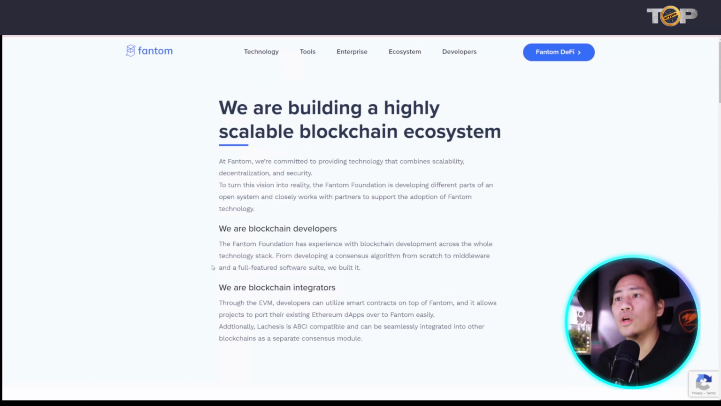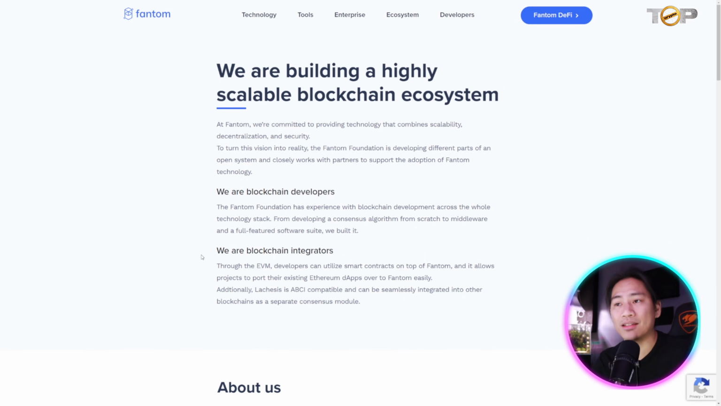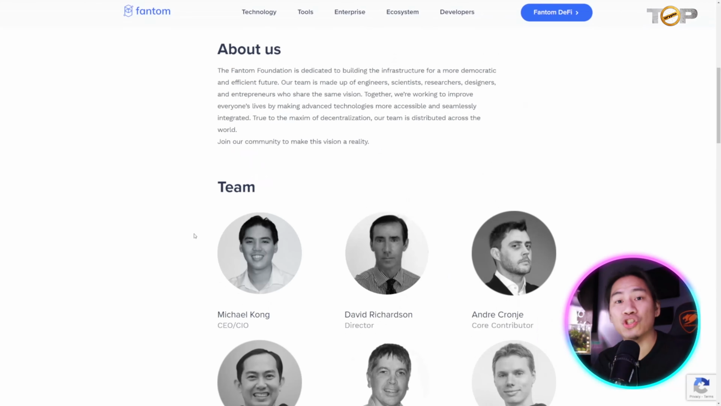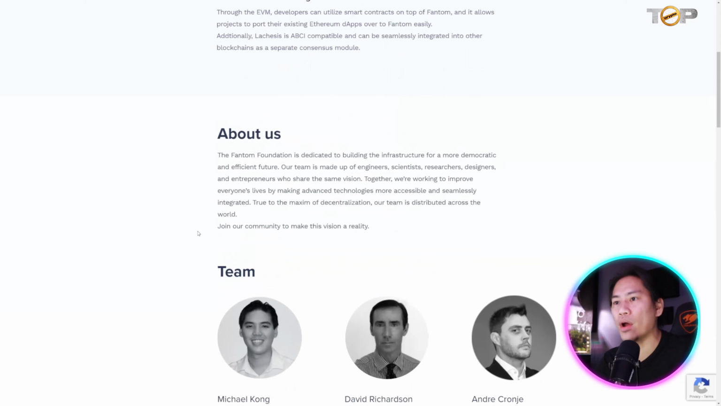I want to show you more information about them, including the team, where, look at that, they show their faces. All right, let's start off with the About Us. The Fantom Foundation is dedicated to building the infrastructure for a more democratic and efficient future. And the team is made up of engineers, scientists, researchers, designers, and entrepreneurs who share the same vision.